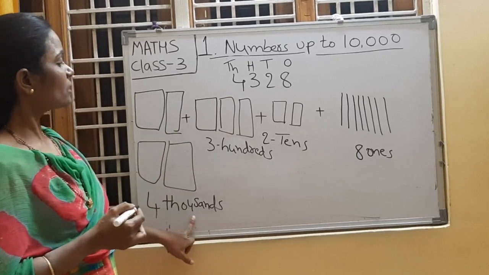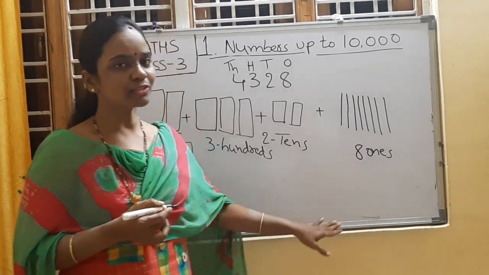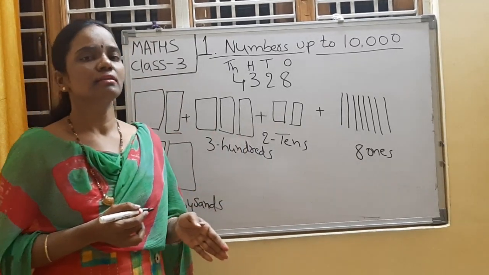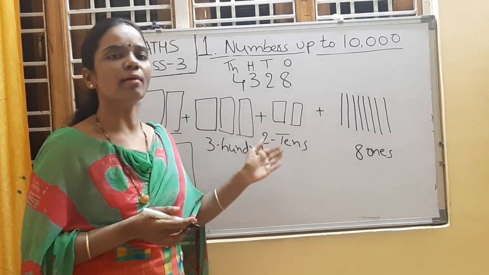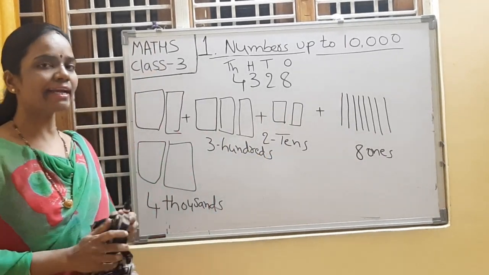It is 4328. Have you understood, children? Quickly note it down in your books. In this way we will represent a number using blocks. Note down, children, please quickly.